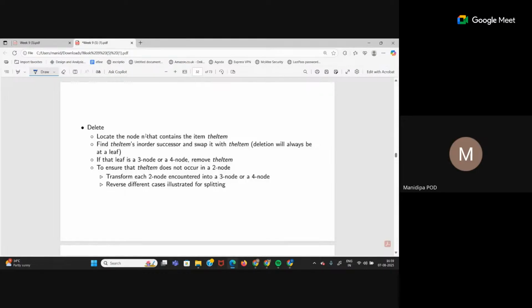So that in order successor is the item that I will swap this with. That means if you are deleting a node, it will be swapped with its in order successor. I'll give you a small example.